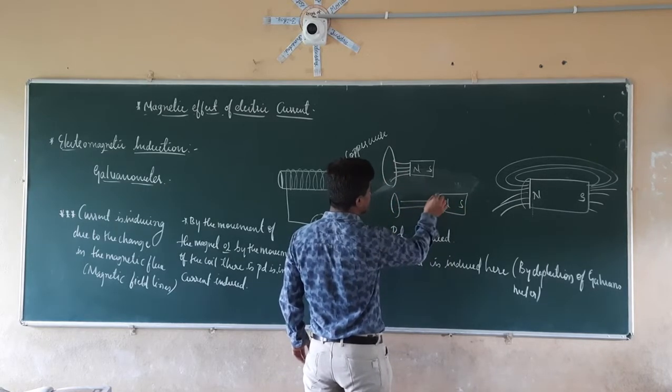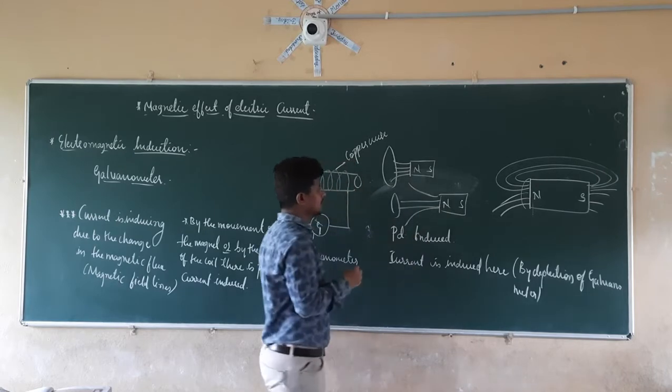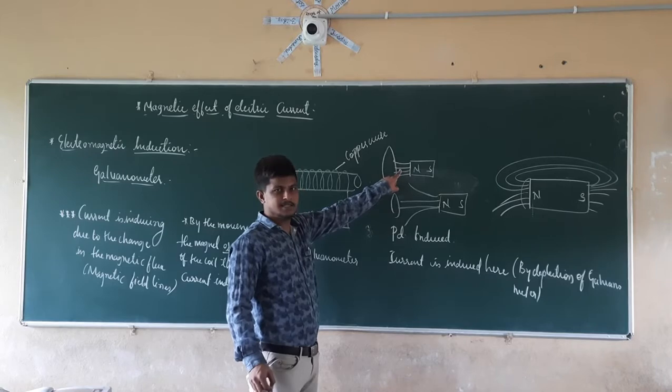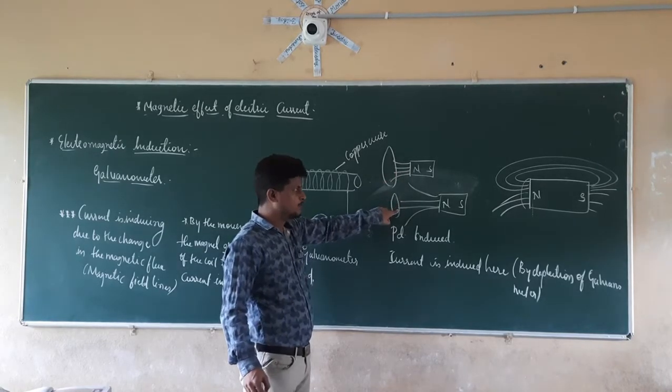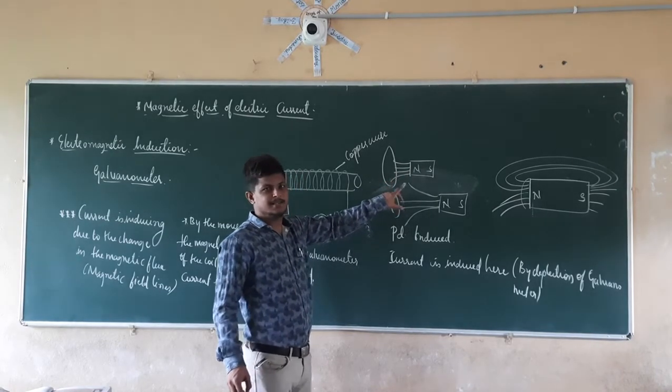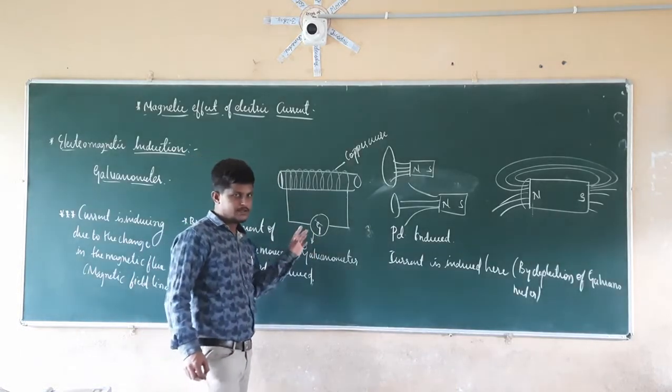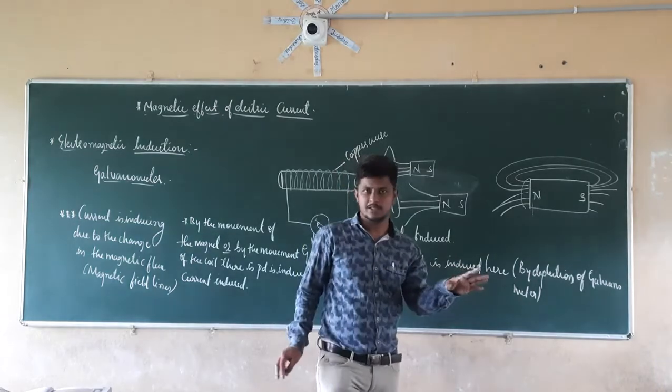Only 2 lines are coming; the other 2 lines are going outside. So the amount of magnetic field lines present at this coil is getting reduced. Because of this reduction, a current is going to get induced in this coil. So I hope everything is clear now.